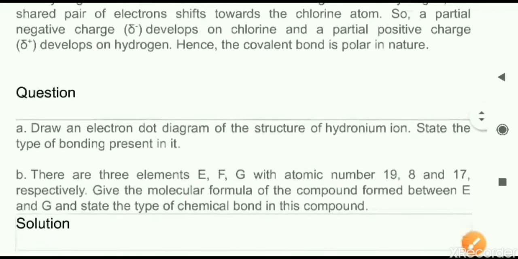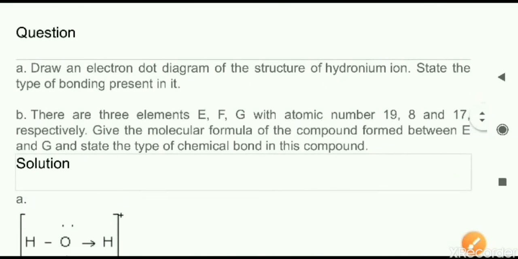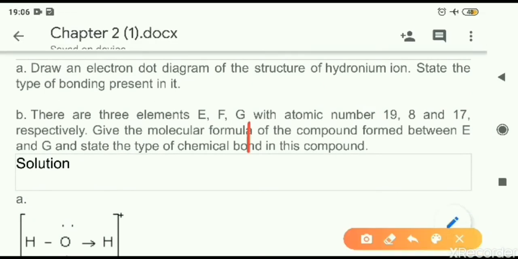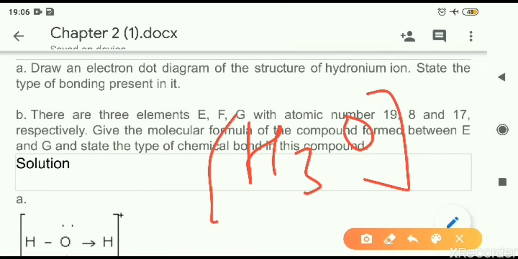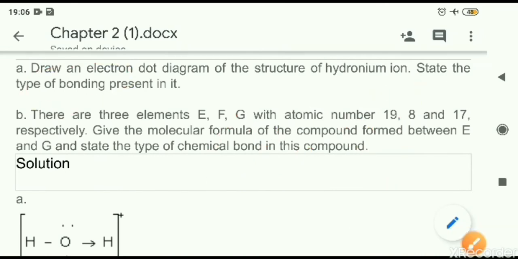Next, the question reads: draw an electron dot diagram of the structure of hydronium ion. Hydronium is the H3O plus ion. We have to draw the electron dot diagram, and also tell the type of bonds which are present here.